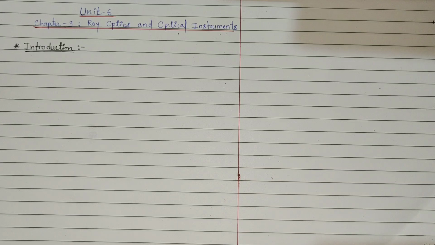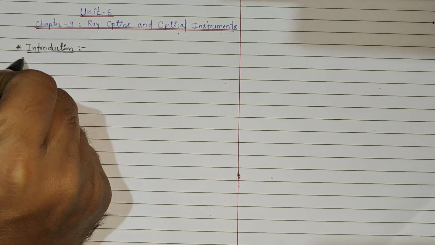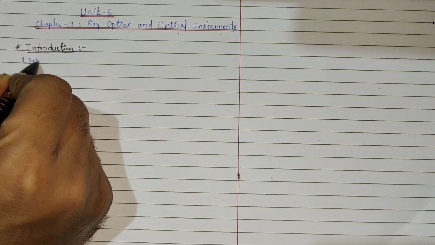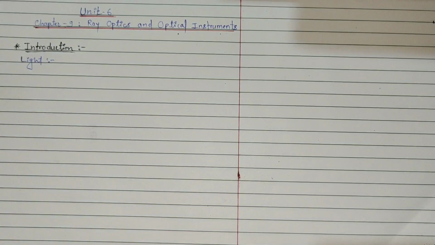As the name of the chapter suggests, this chapter is related to light. First of all, we are going to take a short introduction about light. What do you mean by light? Light is a kind of electromagnetic radiation belonging to the region of the spectrum of wavelength of a range of about 400 nanometers to 750 nanometers.